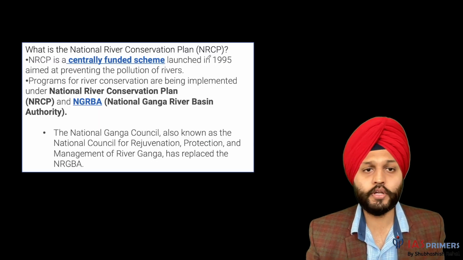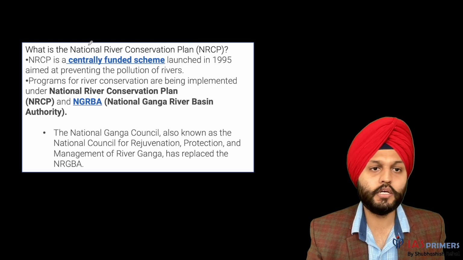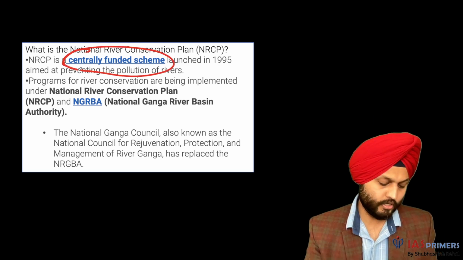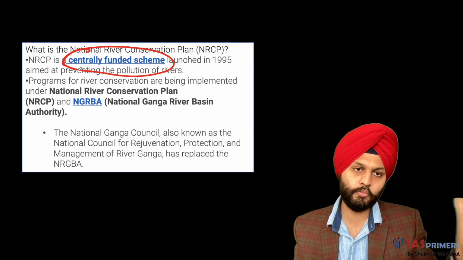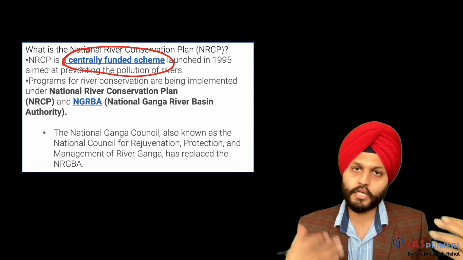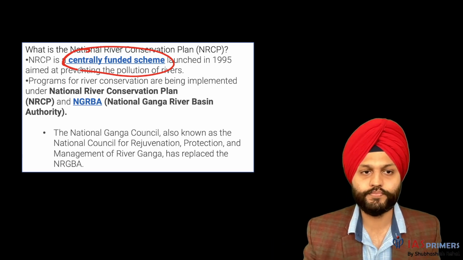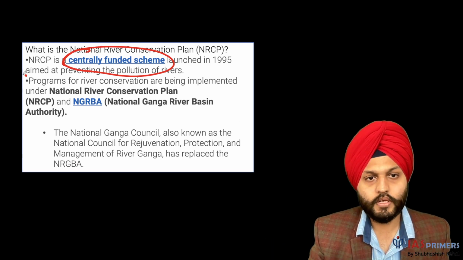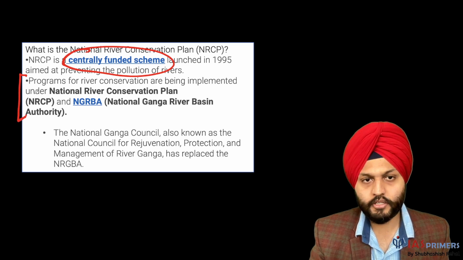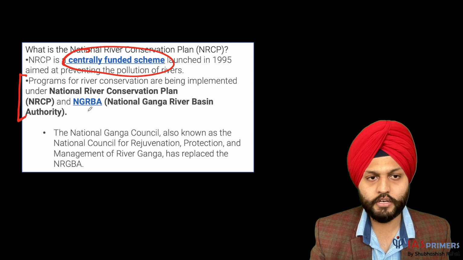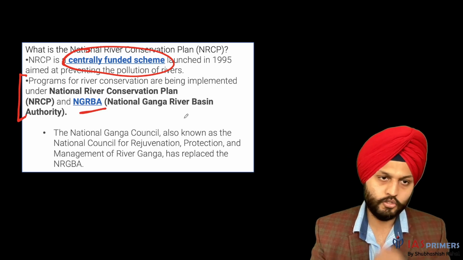So now what more on NRCP? It is a centrally funded scheme. Fine, it's a centrally funded scheme. There is another class of schemes known as centrally sponsored schemes. So this is centrally funded. That means 100% of the money is going from the center. Okay. Programs for river conservation. Besides this, we have the NRCP. Then we have the National Ganga River Basin Authority.